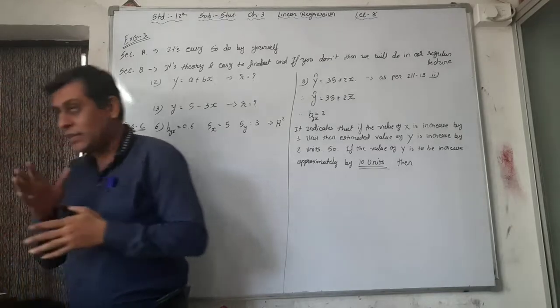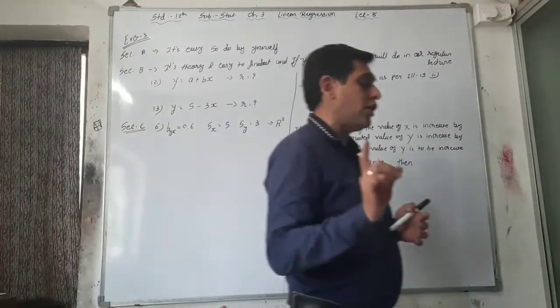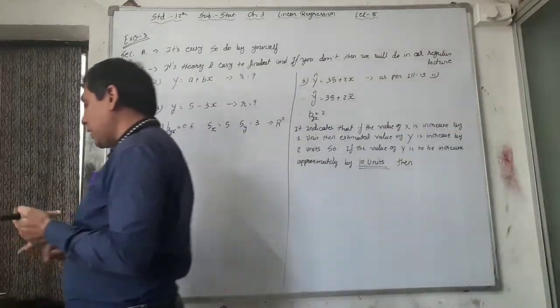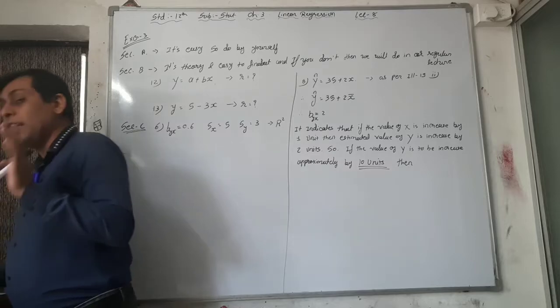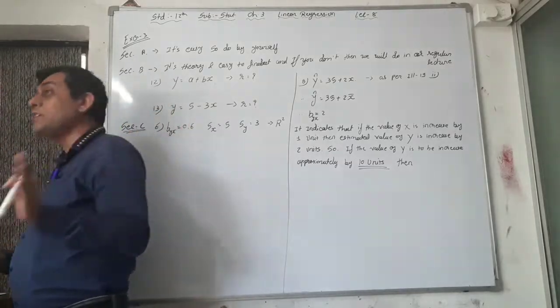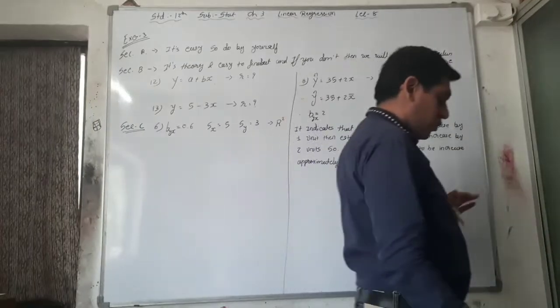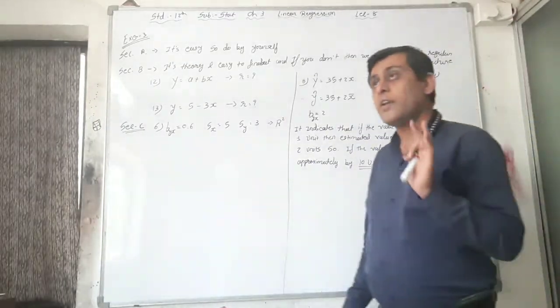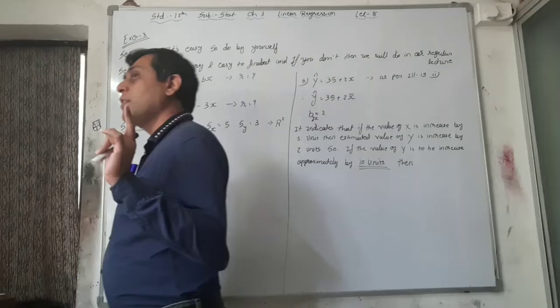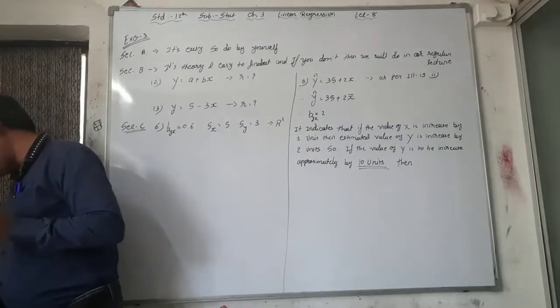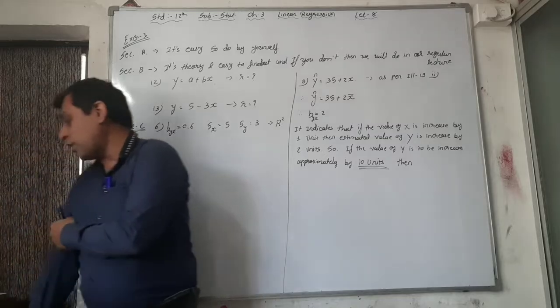Now section B. Section B is also theory questions, questions 1 to 8 or 9. They are one-line theory questions and easy to find out, so you can do them by yourself, or if you can't find them, then we will do them in our regular lecture. Now move forward in section B.